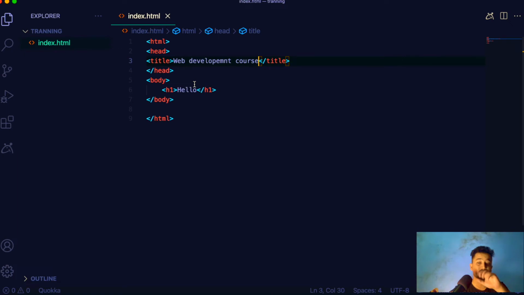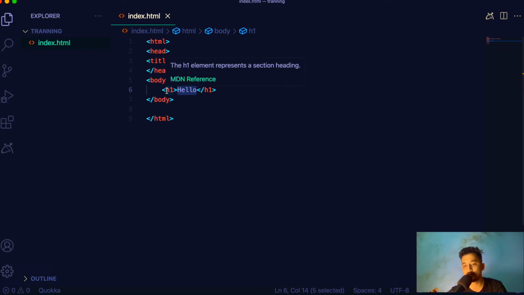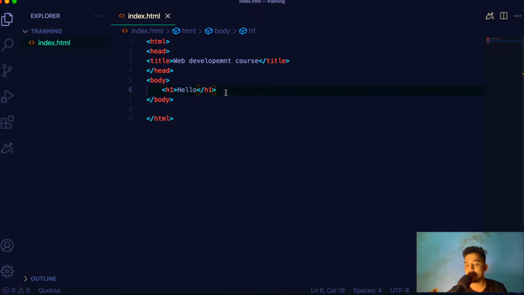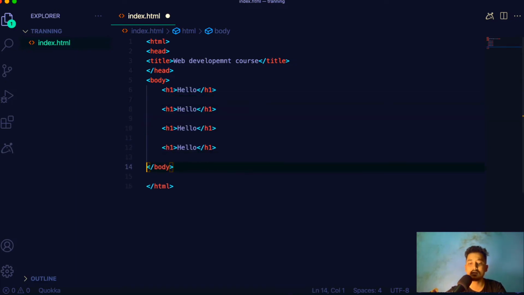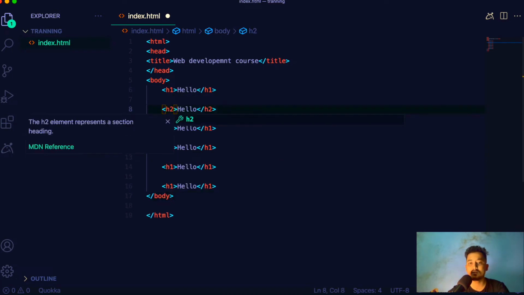So sorry again. So if we want to use this text inside our HTML, we are putting it inside a heading, right? But there are different tags for text in our HTML language. When it comes to headings, we have 6 headings from H1 to H6. Let me create all of those here. I'm going to save this, and then H1, H2, H3, H4, H5 and H6. Let me change the name of each and every one of them.